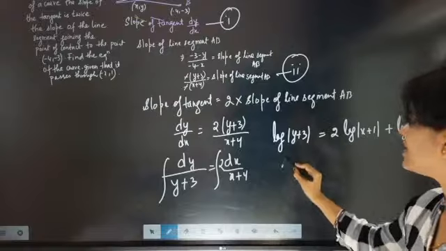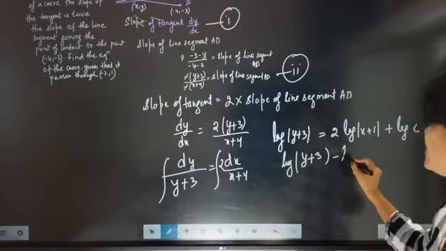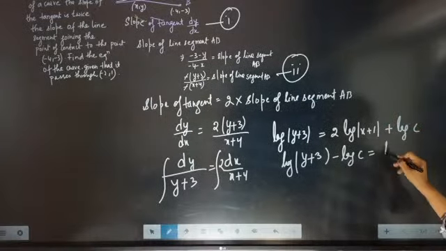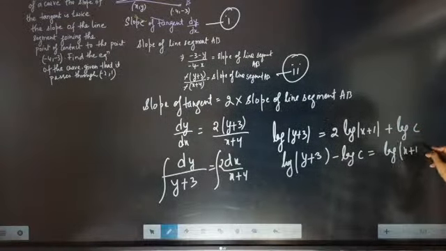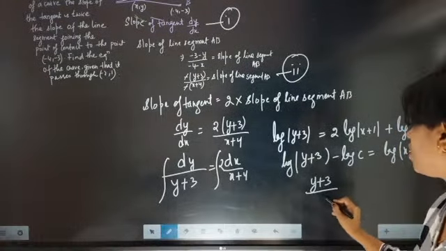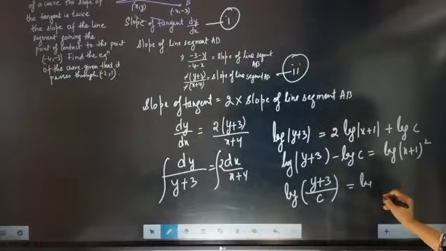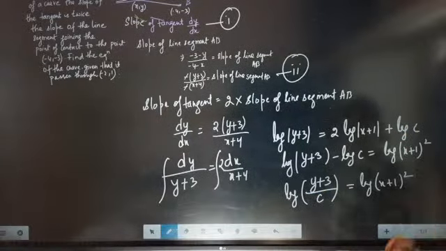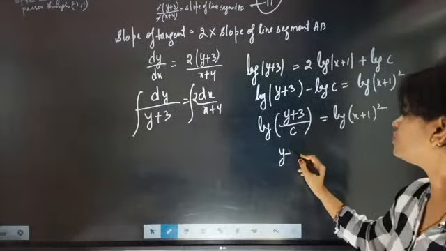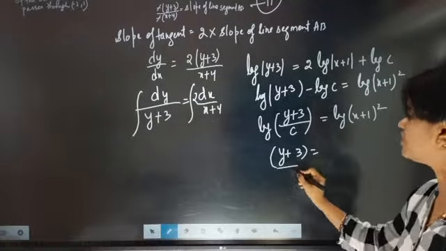So now we can write it as log of (y plus 3) minus log c equal to 2 log of (x plus 1), so log of (x plus 1) whole square. So it will become log of (y plus 3) by c equal to log of (x plus 1) whole square. So now log and log got cancelled. Now you got the family of curves.